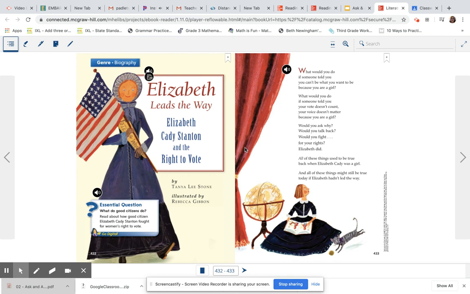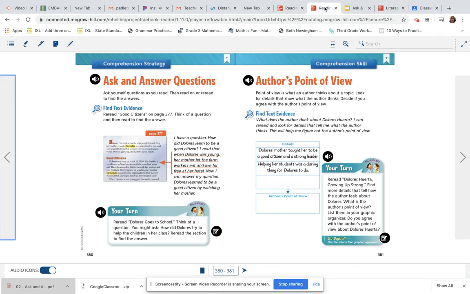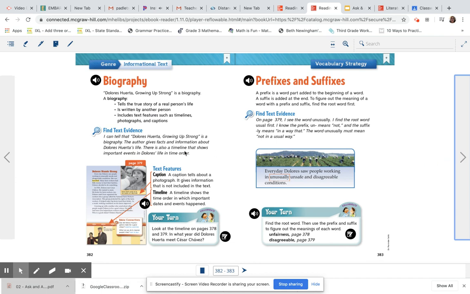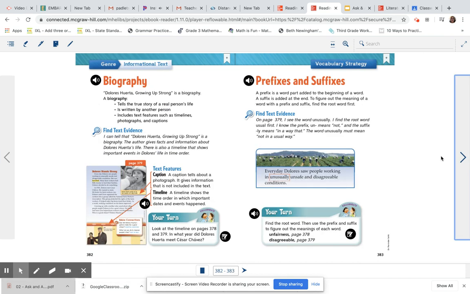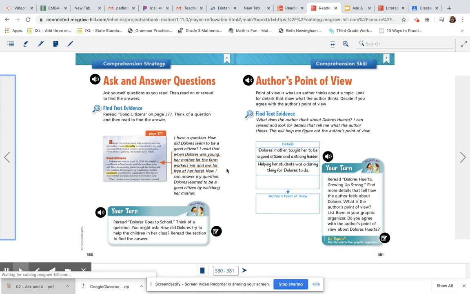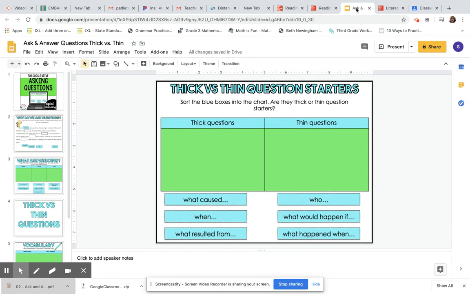I want you to think about what you read yesterday about, let's see if I can find that, about ask and answer questions. This was yesterday's. Remember, you did ask and answer questions, author's point of view, biography, and then you read about prefixes and suffixes. So you're going to have to know what biography is, because when you get to the questions, there's going to be questions about author's point of view, and there is going to be questions about biography, how you know this story is a biography. So be thinking about that as you are reading.